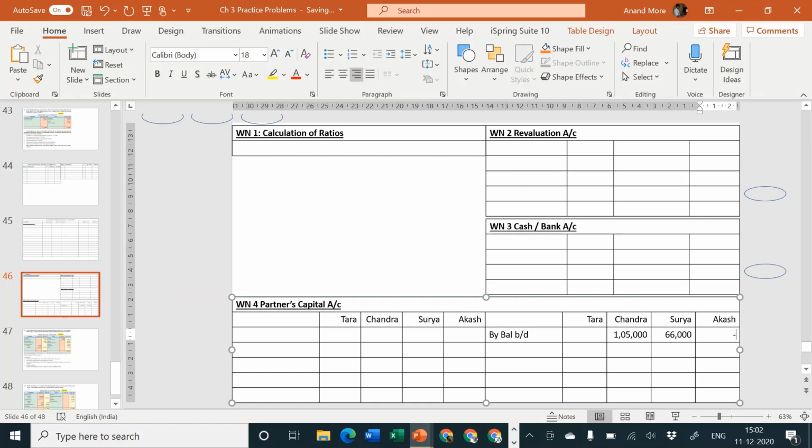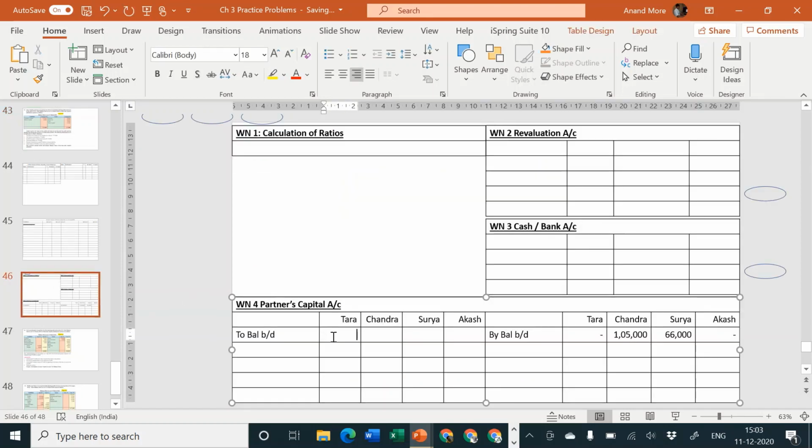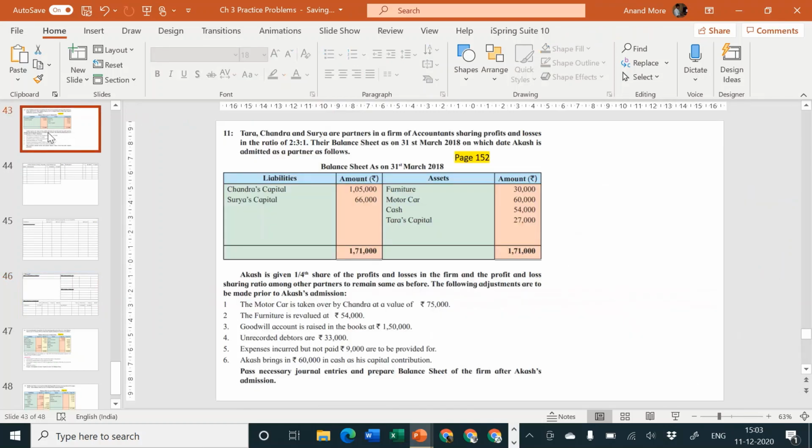Akash cannot have opening balance because Akash is the new partner or incoming partner, so no question about it. Tara capital account is having a debit balance, so we'll write on the debit side to balance brought down. And the balance of Tara is how much? Balance of Tara is rupees 27,000. So I'll consider here 27,000 on the debit side. Opening debit balance comes on debit side. Chandra, Surya and Akash are not having any debit balance, so that is taken care of.